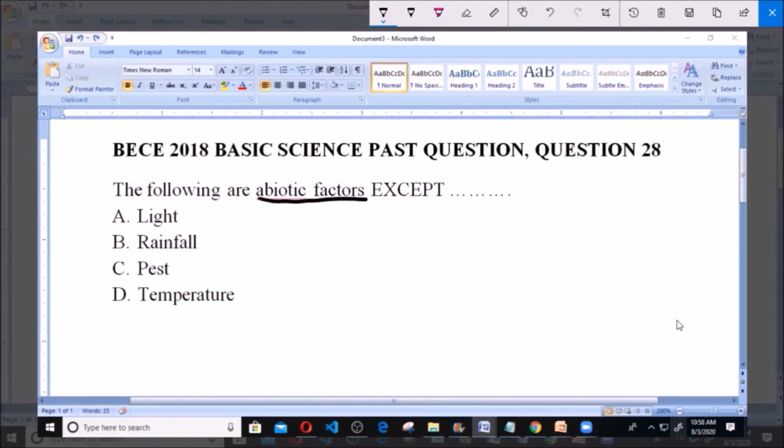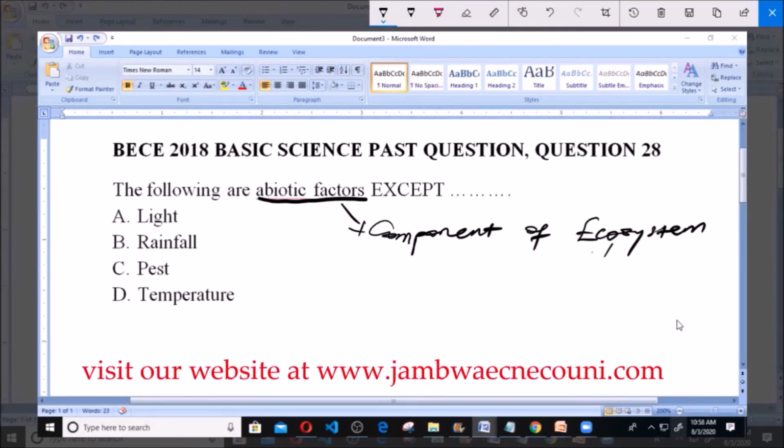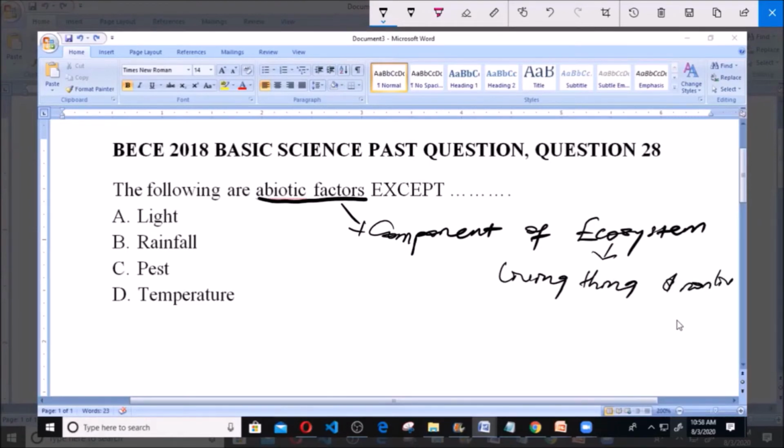They say the following are abiotic factors. Now, before I start with abiotic factors, like we know, these abiotic factors are components of the ecosystem. And like we know, the ecosystem simply refers to the biological environment. That is the living things and the non-living things.